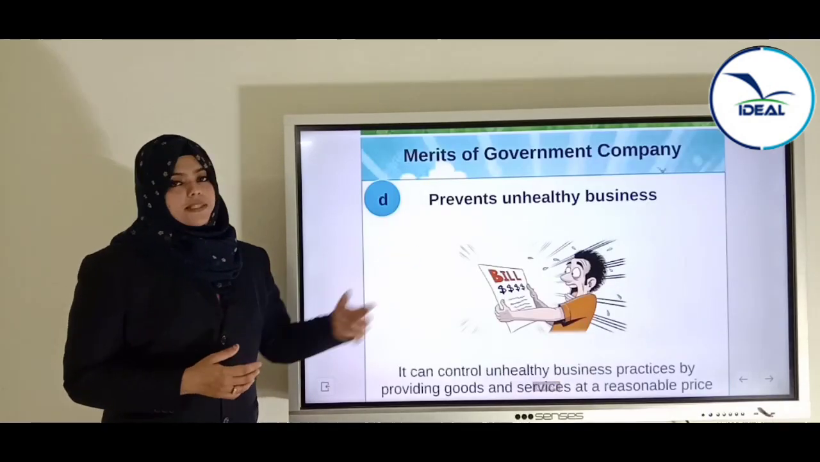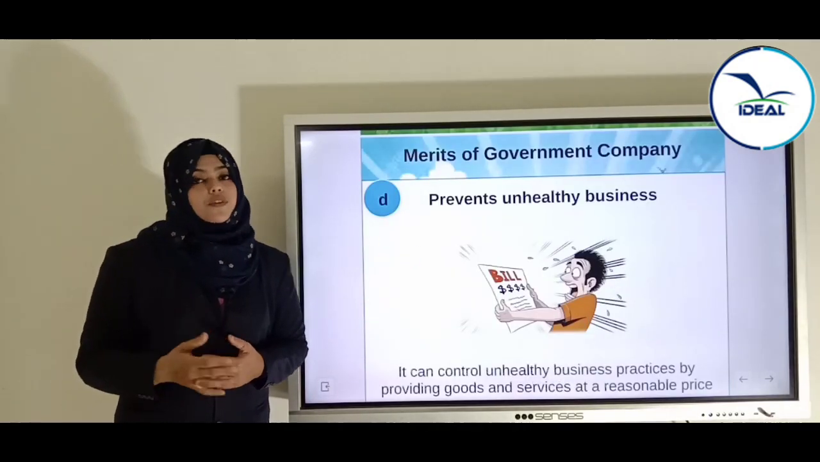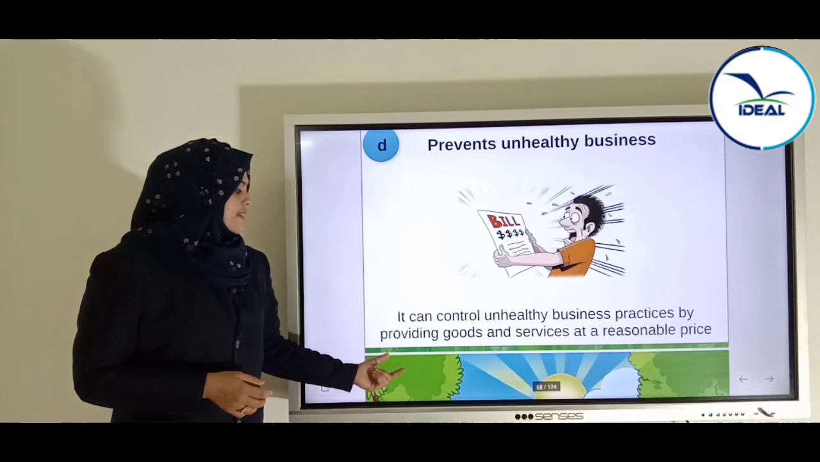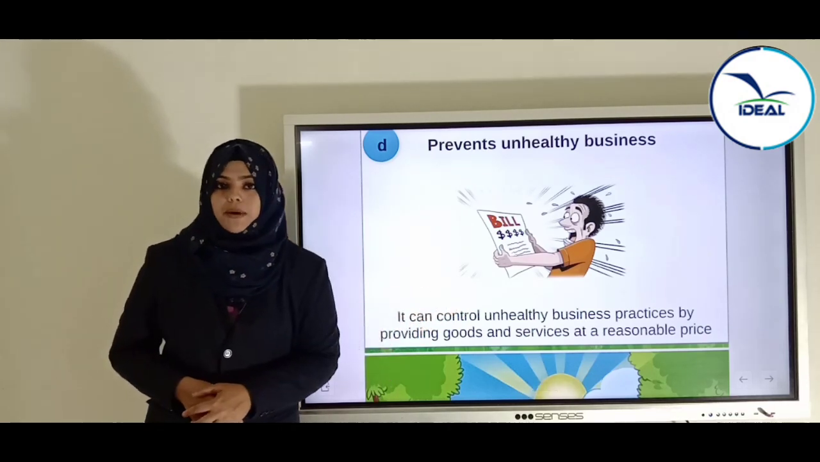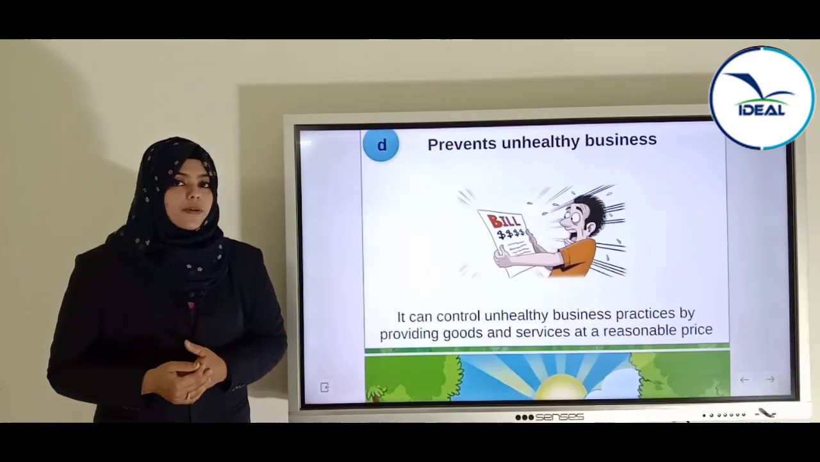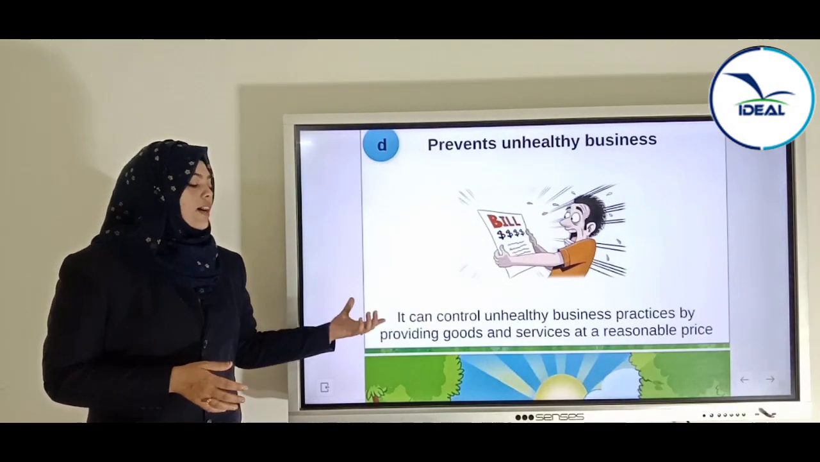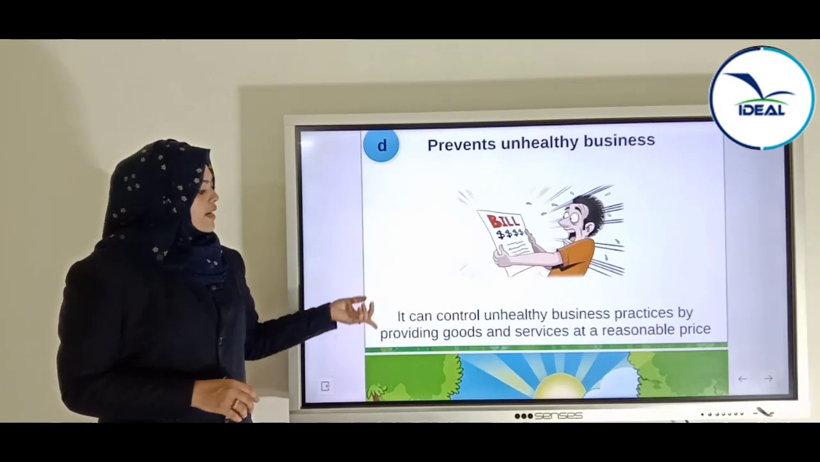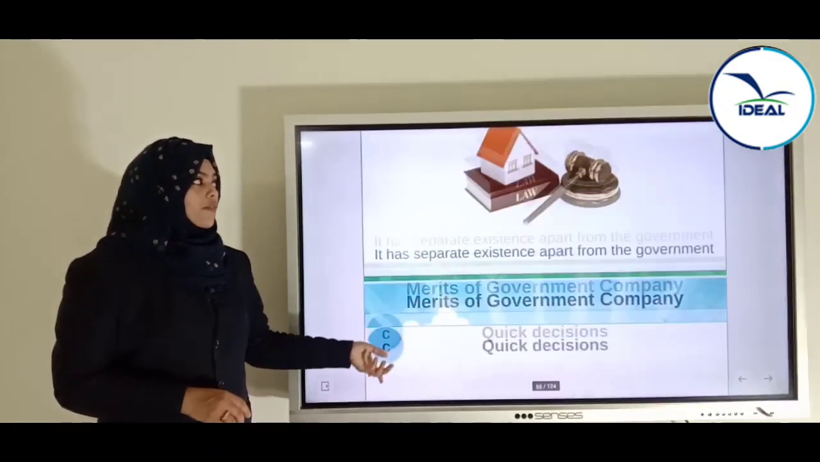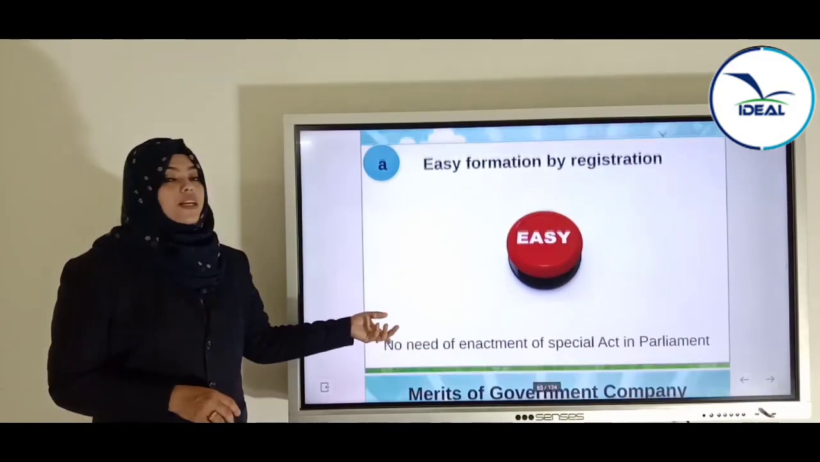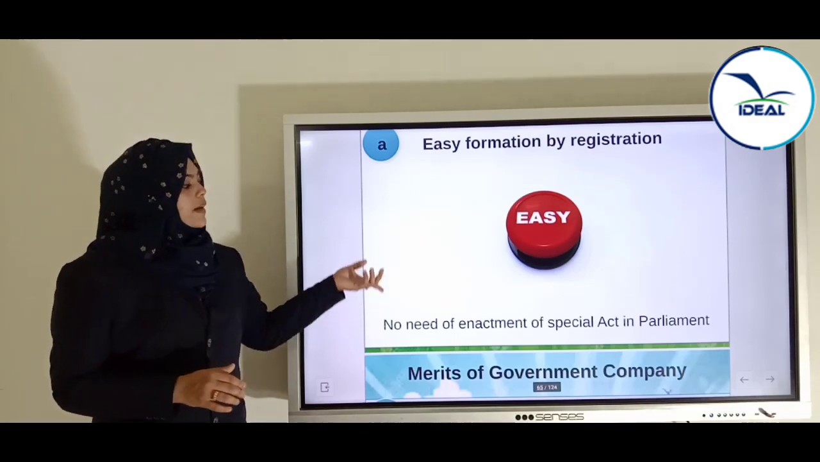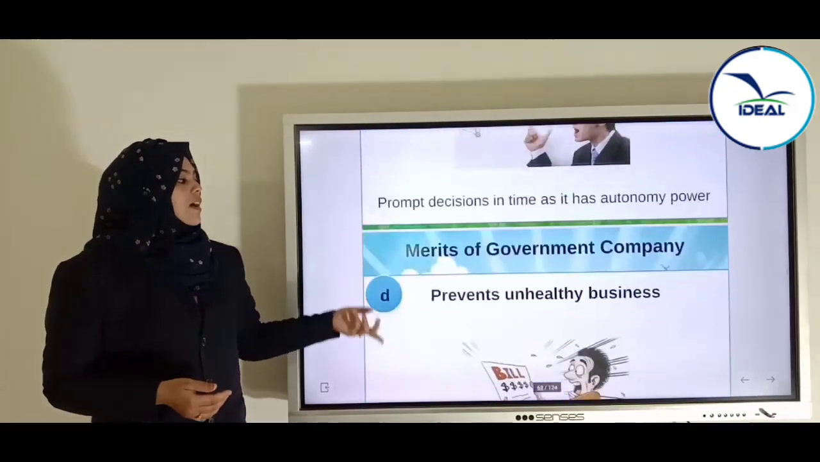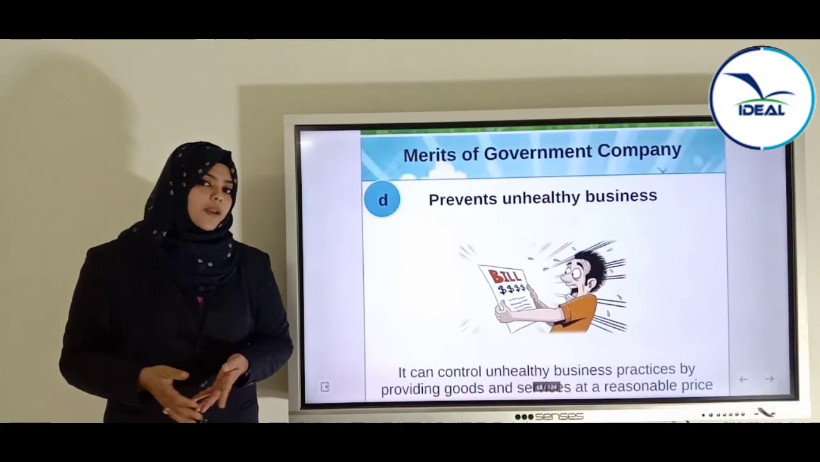This prevents unhealthy business. We said that there will be a lack of competitors in a government company. So it can control unhealthy business practices by providing goods and services at a reasonable price. We know that the service given by the government will always be reasonable, no? So unhealthy business practices can be controlled to some extent because of these types of enterprises. So these are the merits of a government company. The first merit is that it is very easy to form. It can be simply formed by registration and it has a separate legal entity. Quick decisions can be made and it prevents unhealthy business practices.